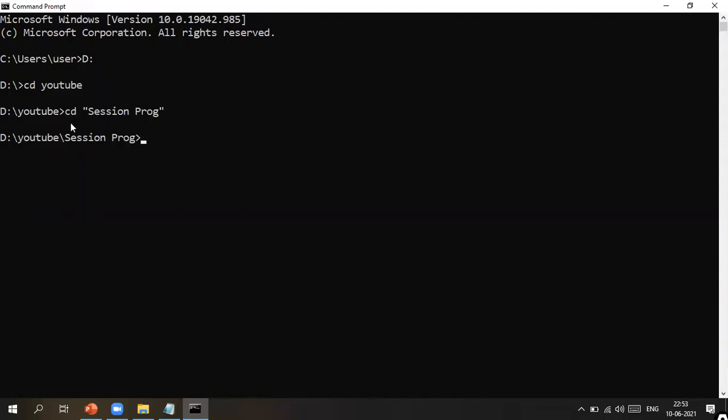So I'm using cd, the command used to change the directory. In this I have my file called first program, so I'm compiling this file. My program file is successfully compiled.